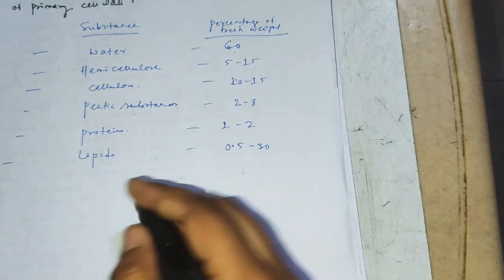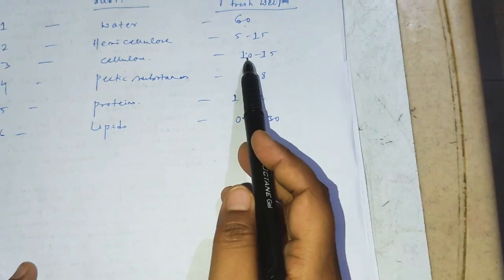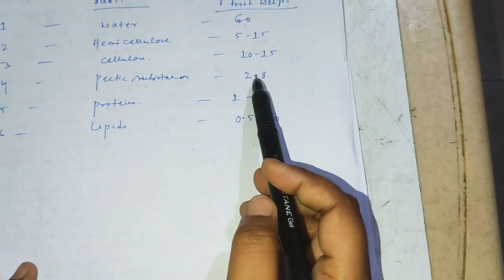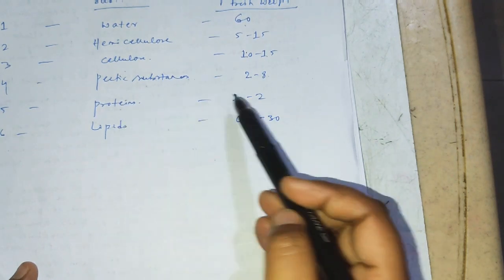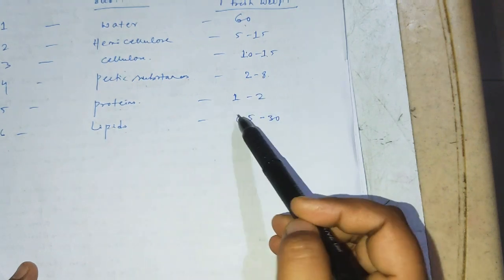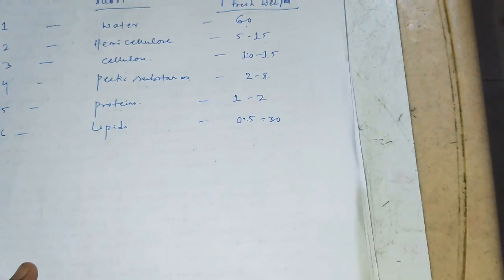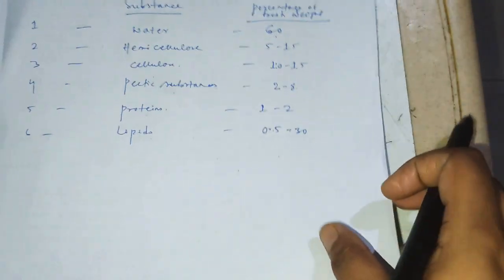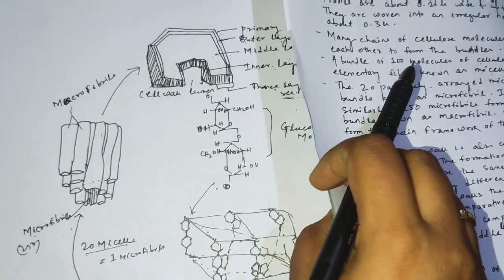Okay. Now the cellulose concentration is about 10 to 15%. Pectin substance about 2 to 8%. Protein about 1 to 2%, and lipid about 0.5 to 30%. Okay, so this is all about the chemical composition of the cell wall. Here you just see the structure again.